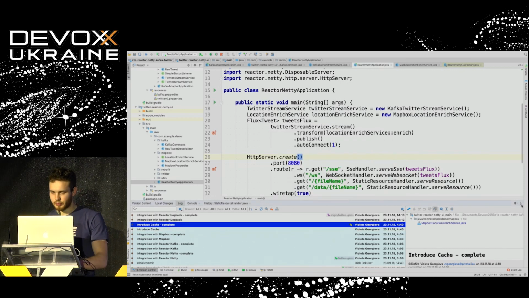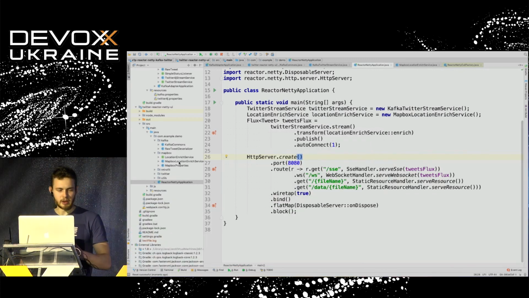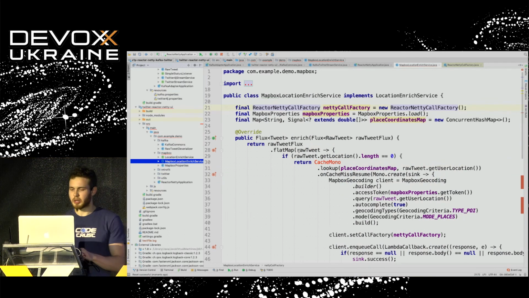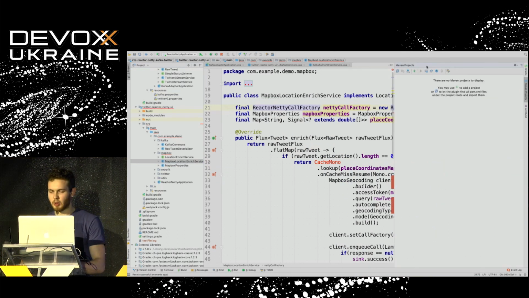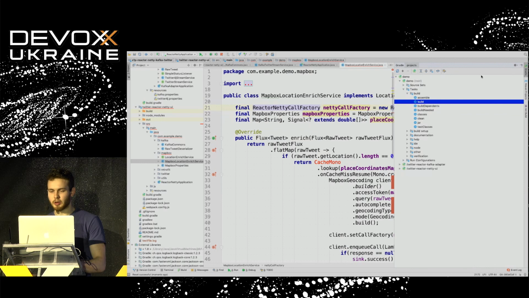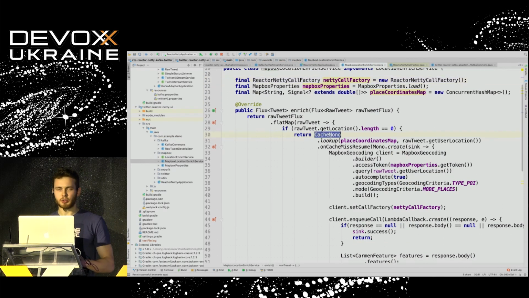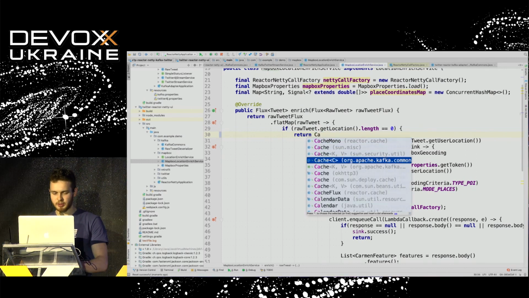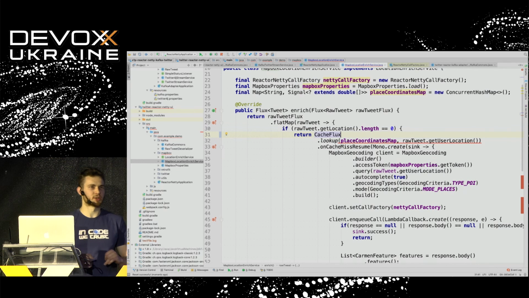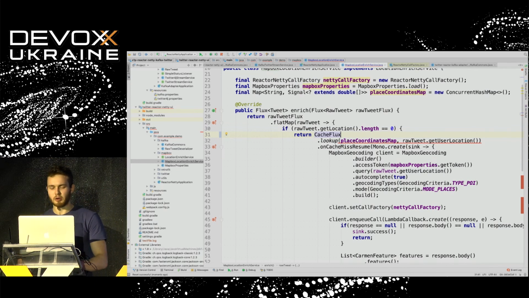Let's do that, and let's see how we can optimize our application using Reactor Extra. In this case, I'm going to use cache mono. Along with cache mono, I have cache flux, which allows us to retrieve the stream of messages from our storage.